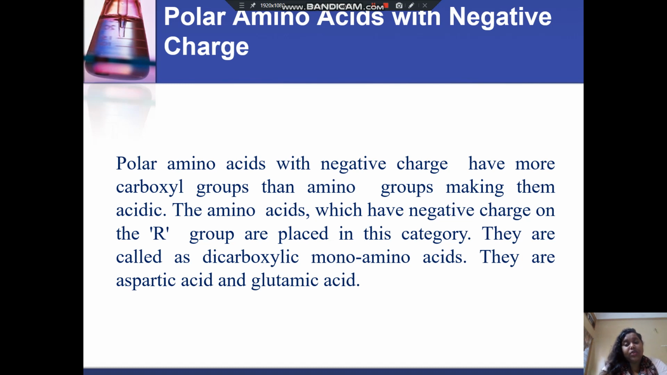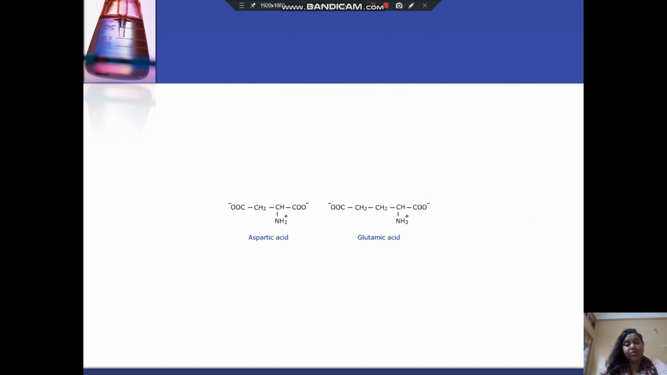The amino acids which have negative charge on the R group are placed in this category. They are called dicarboxylic monoamino acids. They are aspartic acid and glutamic acid. So these are the structures: aspartic acid, glutamic acid.